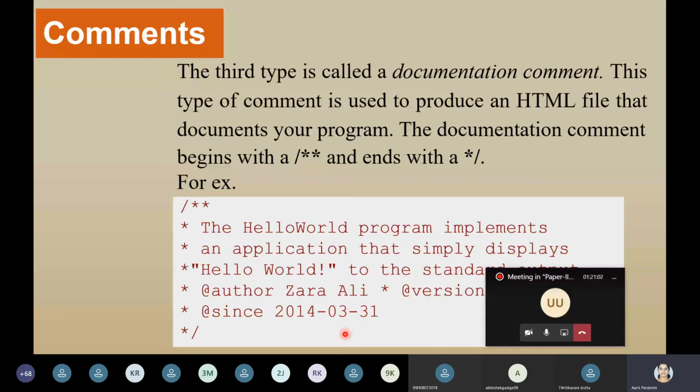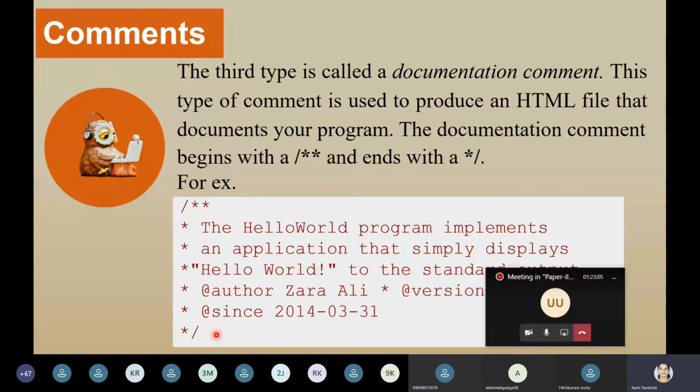Now if you write the code in NetBeans on your laptop and run this code, here you are able to see @author and your name. It will be like Aarti in my case, @version and the version will be displayed, and @since today's date will be reflected, or the date on which you have created it. So this is a documentation comment: slash double star, whole paragraph, precede each line with the star, end with star slash. These are the 3 types of comments. So I'm repeating it: single line comment, multi-line comment, and documentation comment. Now I am moving ahead.